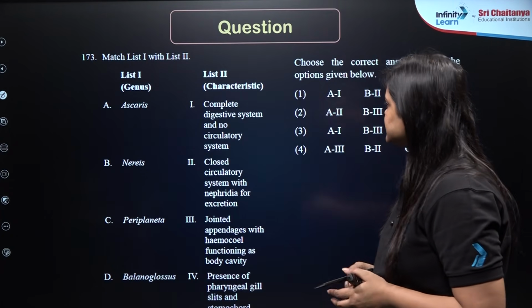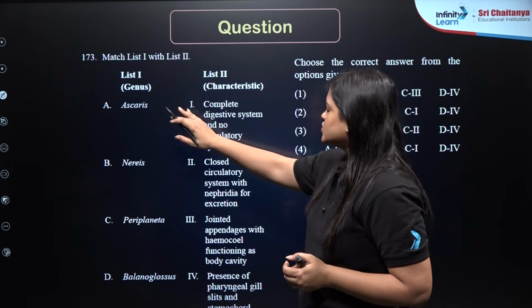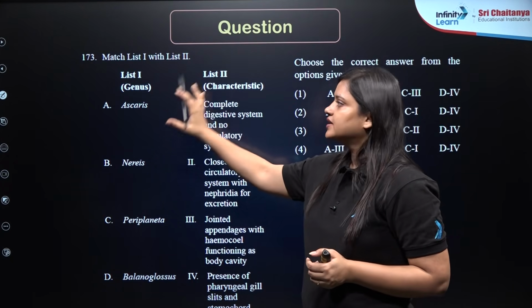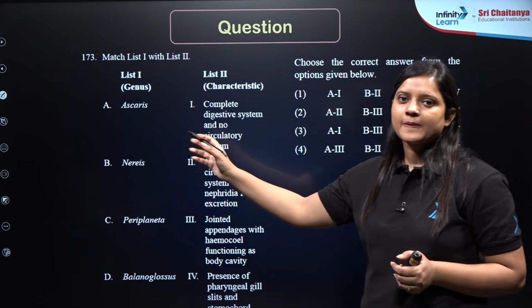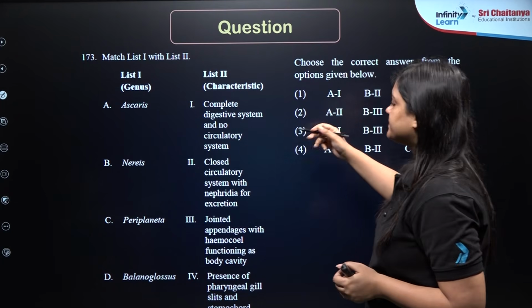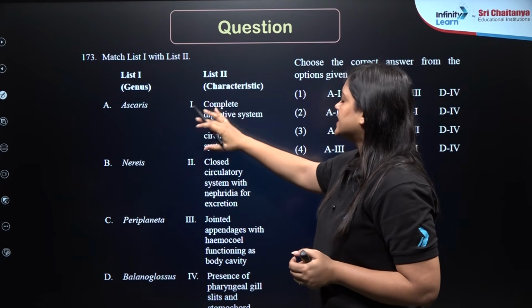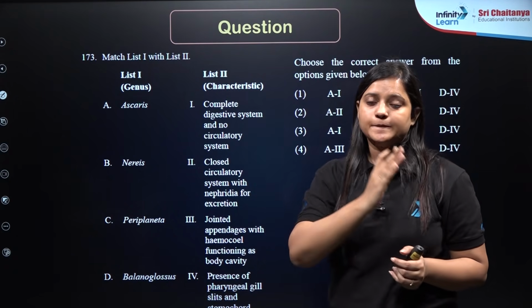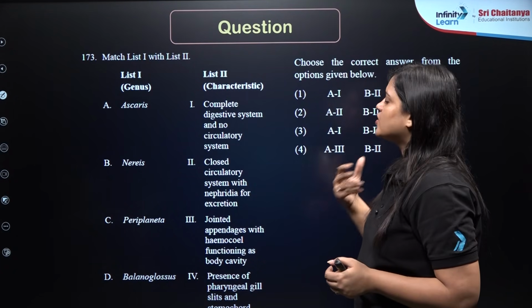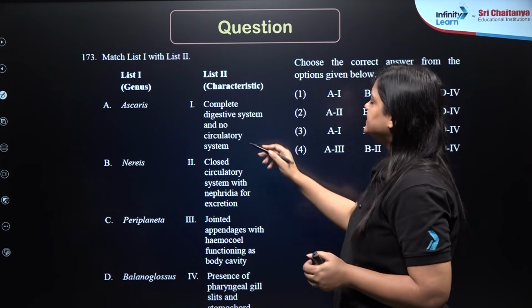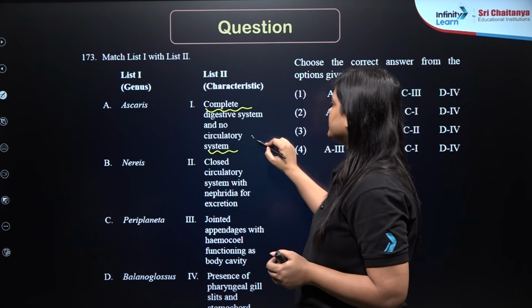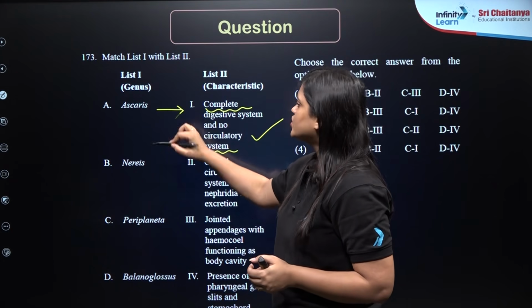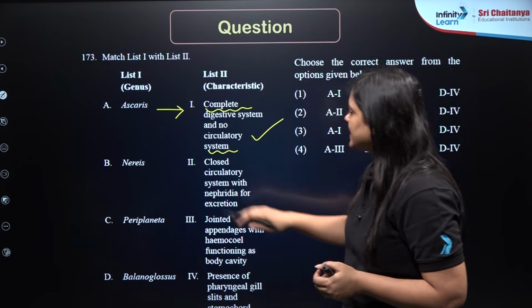Question number 173. So Ascaris, another match the following type of question. Ascaris that belongs to nematoda, right? Aschelminthes phylum. So aschelminths or roundworms or nematoda, they have a complete digestive system but no circulatory system. That is true. So we will match A with 1.